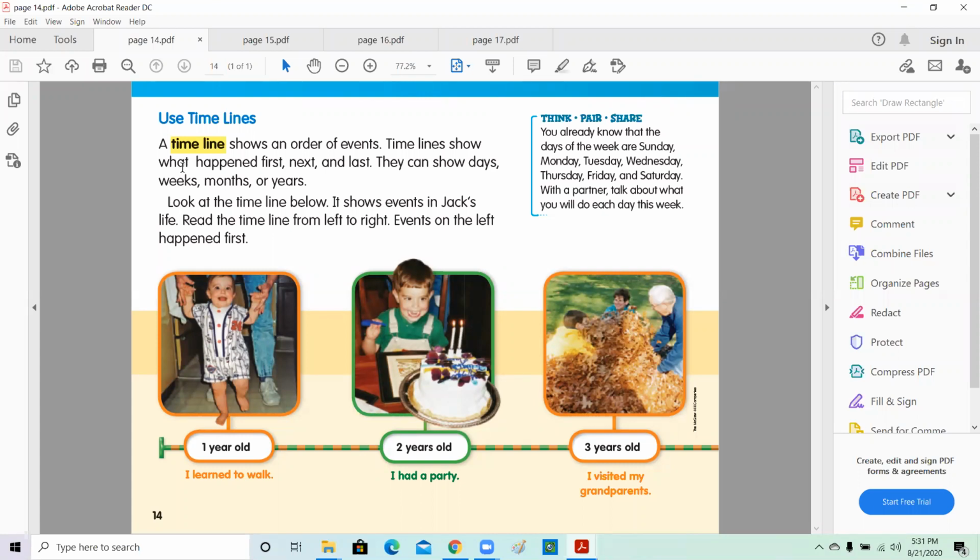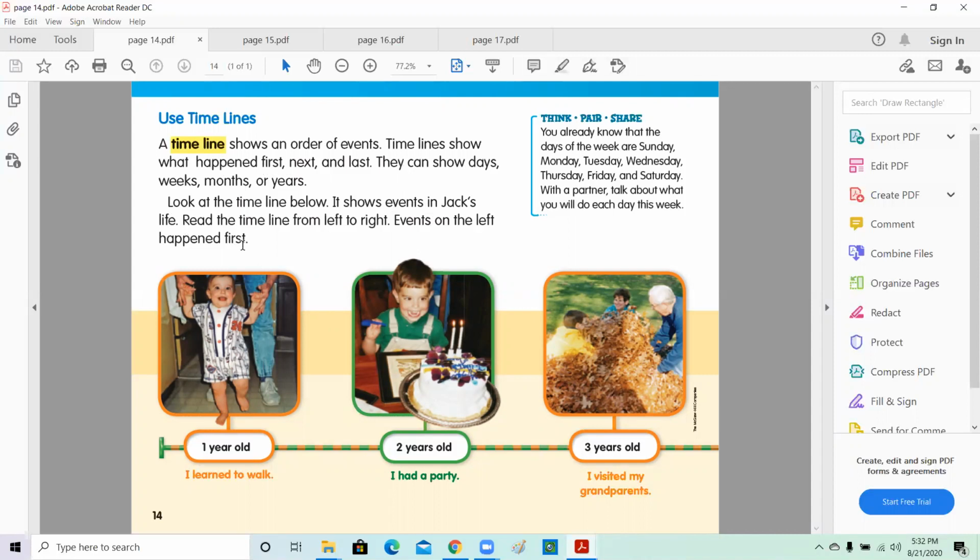So, a timeline shows an order of events. Timelines show what happened first, next, and last. They can show days, weeks, months, or even years. Okay. Look at the timeline below. It shows events in Jack's life.